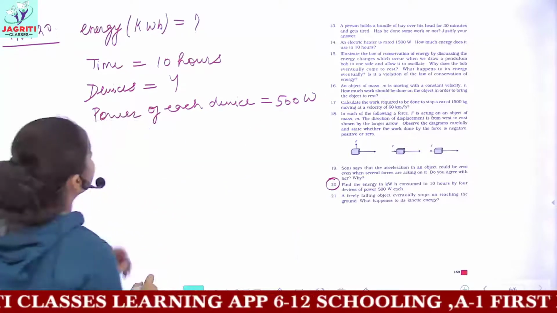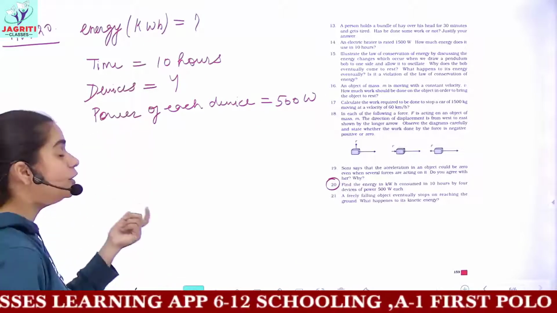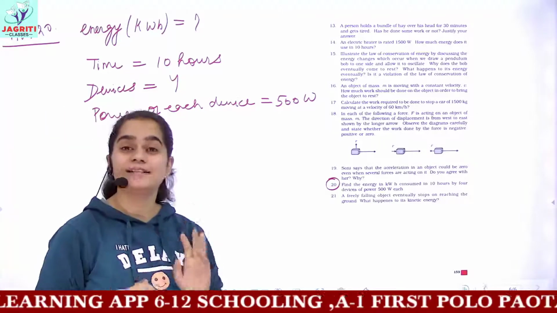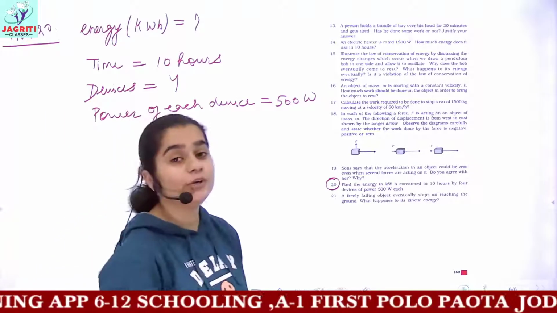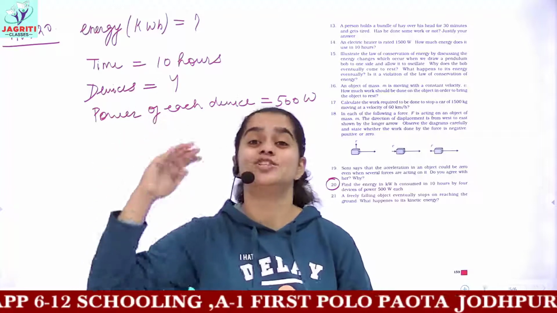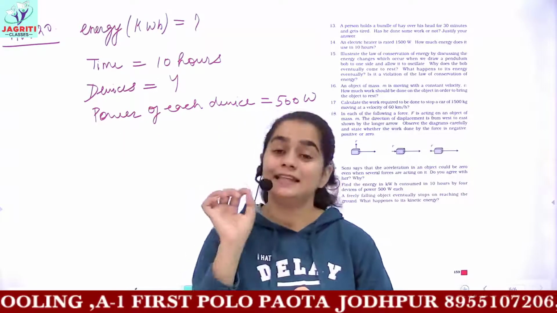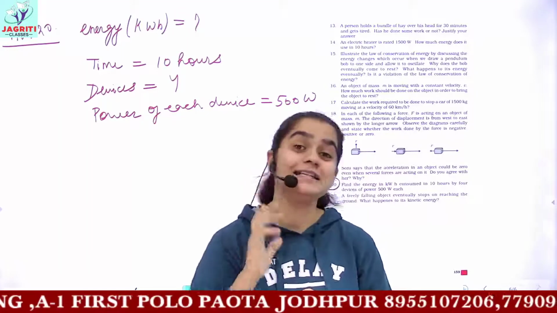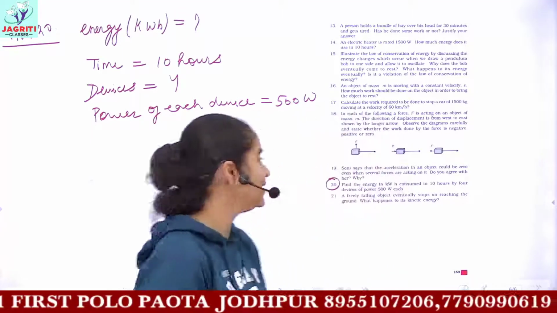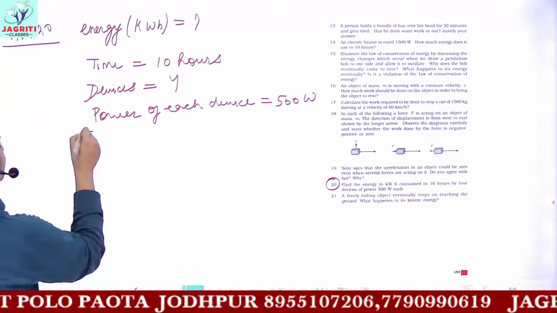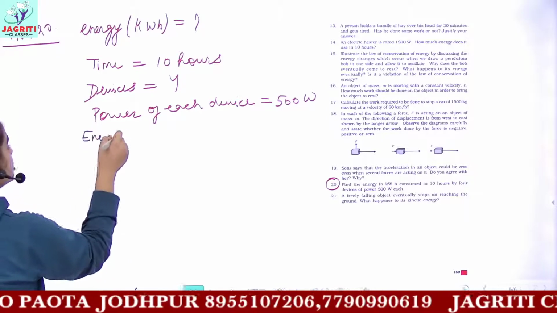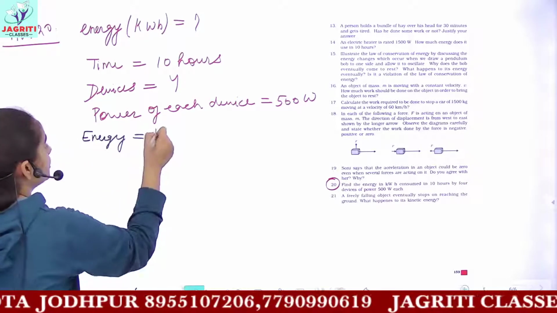So now you have to find the energy. I already told you, we recently discussed many formulas, and there is a formula to find energy or work: power multiplied by time taken. So here we will be using the formula that energy is equal to the product of power and time.